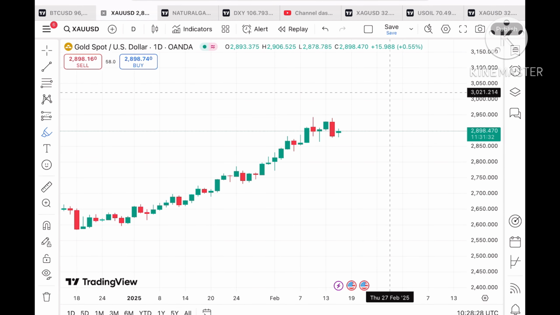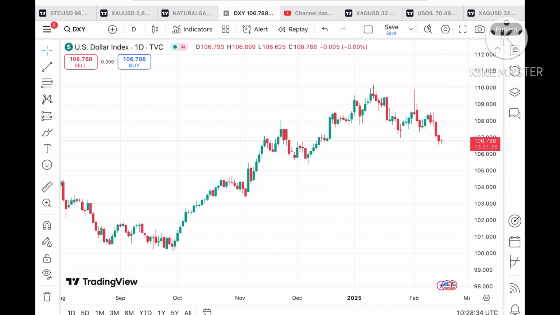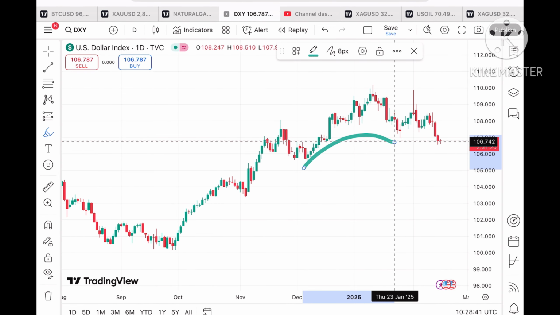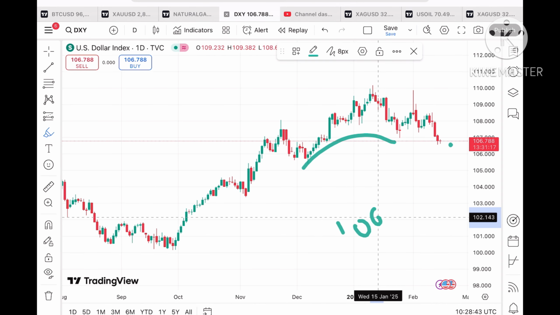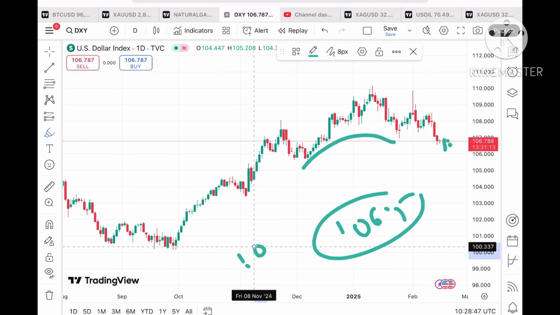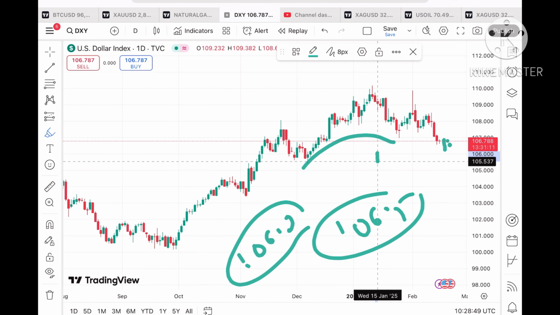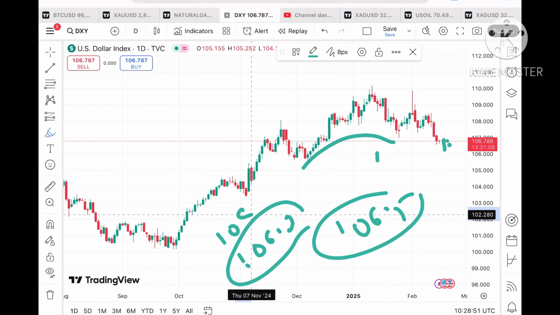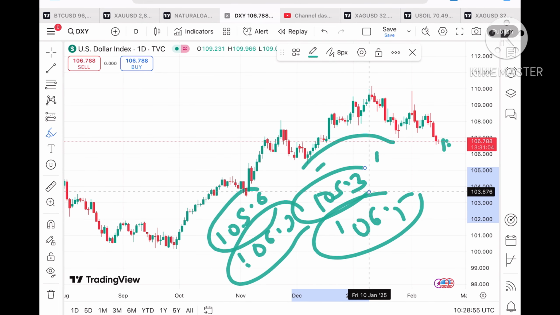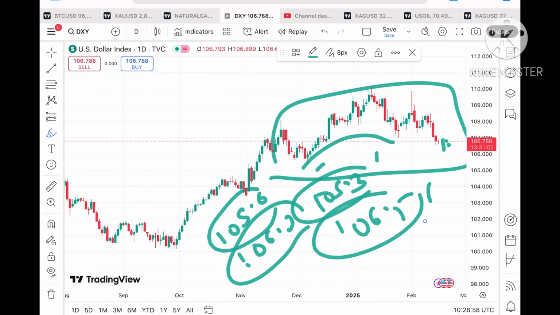If you look at the dollar index, you will see that the dollar index is now trading at a level of $106.7. Chances of moving further low will be there if the price keeps moving below a level of $106.5. Then a probability of touching a level of 106.2 we can see, and if that doesn't sustain, a further fall we can see towards $105.6 and from there a level of 105.3. This is the zone, so there will be a further downfall we can see.